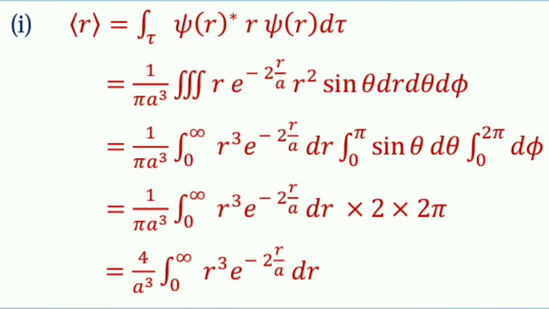Now r expectation equal to integration over tau psi(r) star r psi(r) d tau, where d tau is the volume element in spherical polar coordinate system.